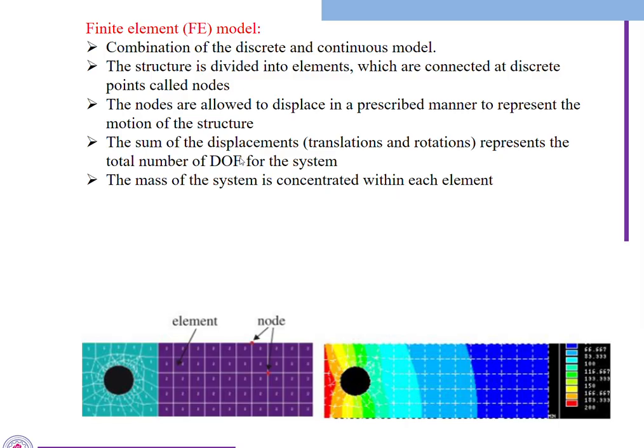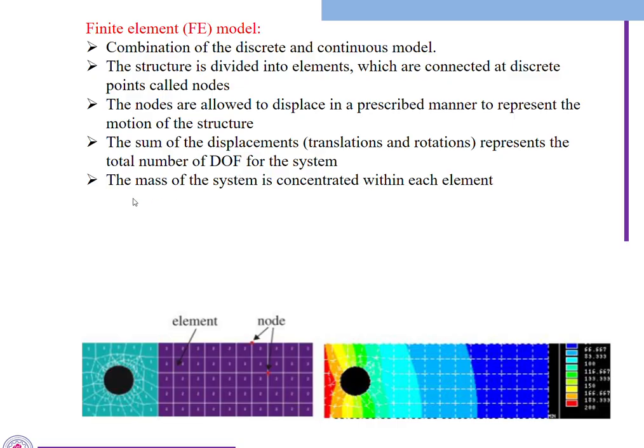The sum of the displacements, translational and rotational, represents the total number of degrees of freedom. The total number of degrees of freedom described here may be translational, vertical or horizontal, or rotational.